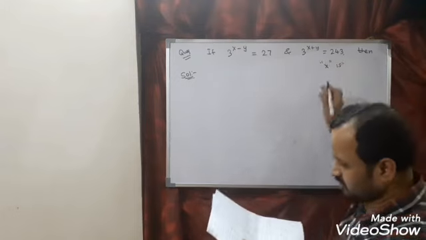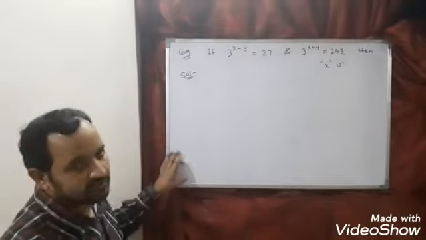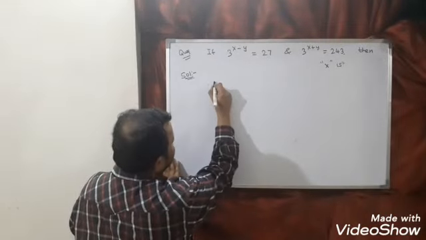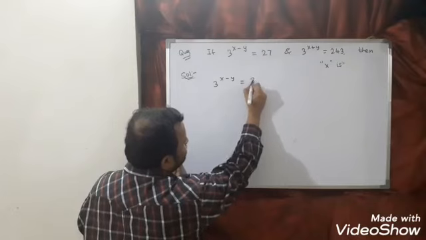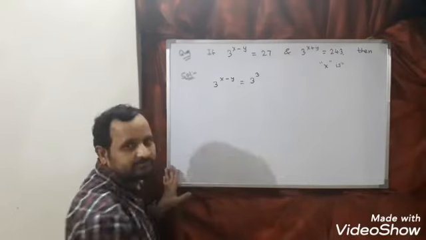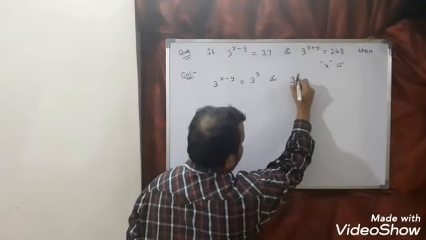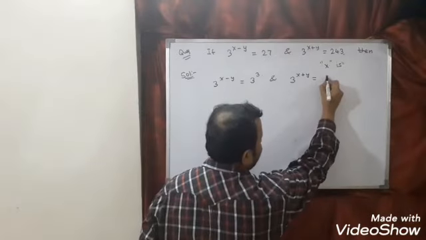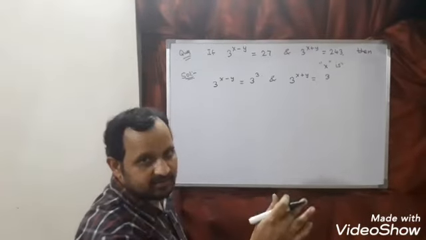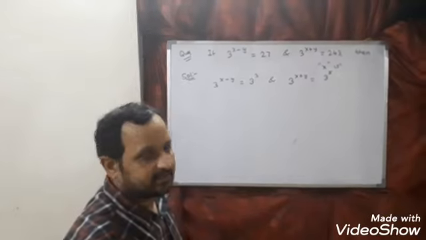This is the question, so we have to find the value of x. Now see, what is given? 3 power x minus y is equal to 27, and 27 we can write as 3 cube. And 3 power x plus y is equal to 243. In terms of 3, 3 3s are 9, 9 3s are 27, 81, I think 3 power 5. So 3 power 5 is nothing but 243.